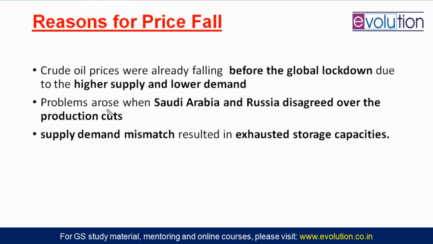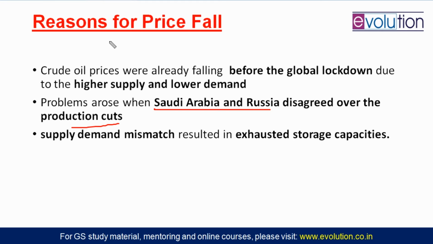But that did not work. Still we are seeing the price fall. Why? First of all, Saudi Arabia and Russia disagreed over the production cuts. Russia says cut this amount, Saudi Arabia says no, cut this amount. So there was disagreement. This did not work very well.